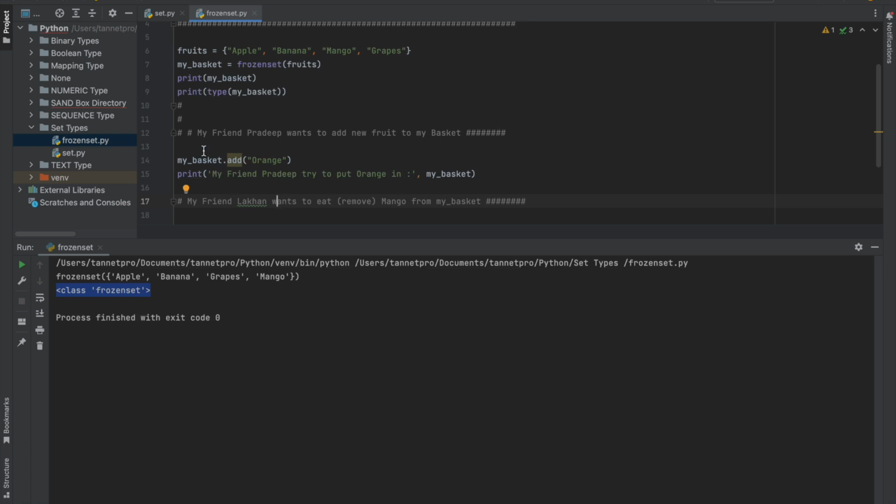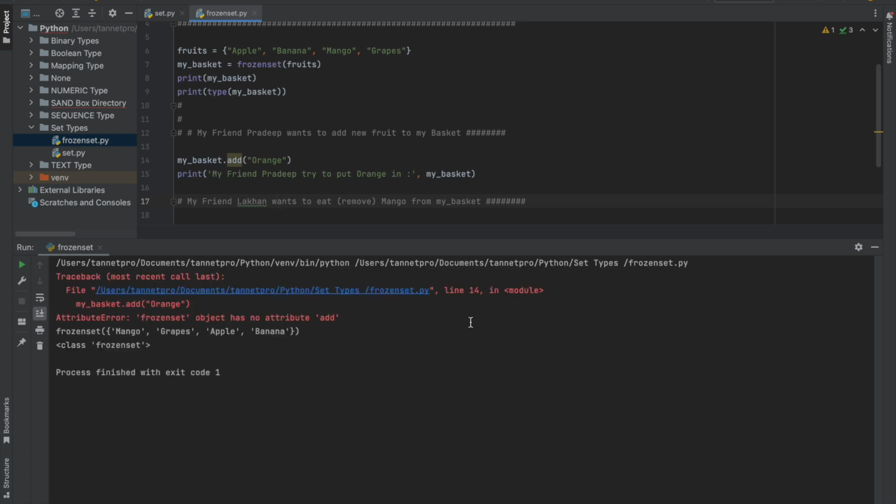So what will happen? Let's see. Oh my god, there is an error. The error is expected. frozenset object has no attribute add, so a frozenset does not allow you to mutate, it does not allow you to edit. So Pradeep won't be able to add one orange or one element to the same set.